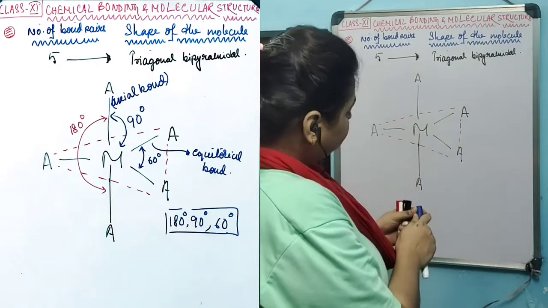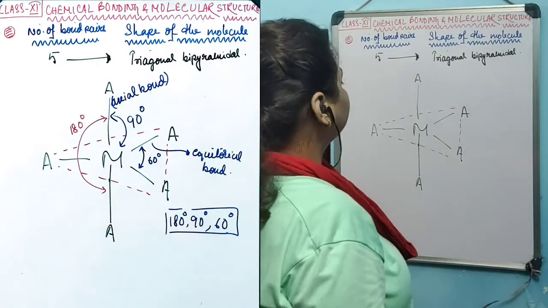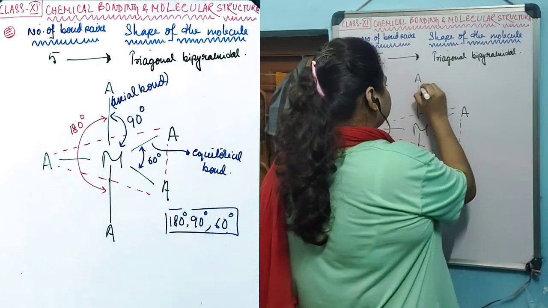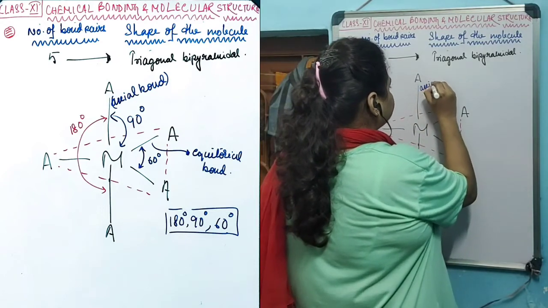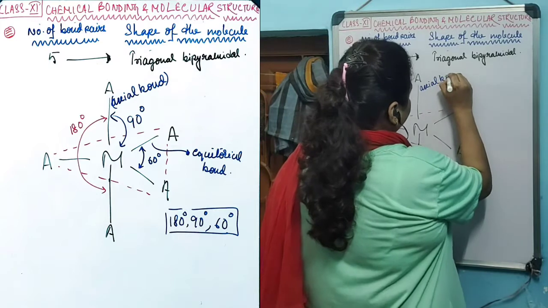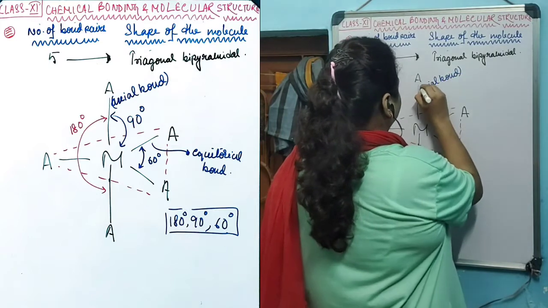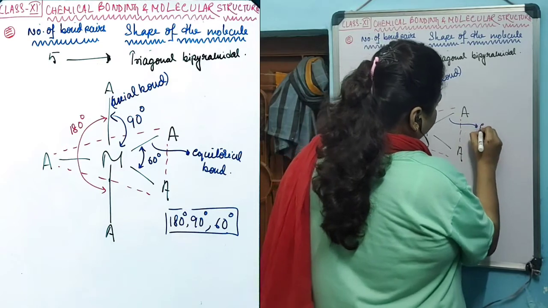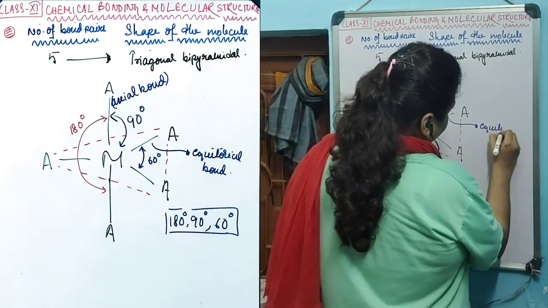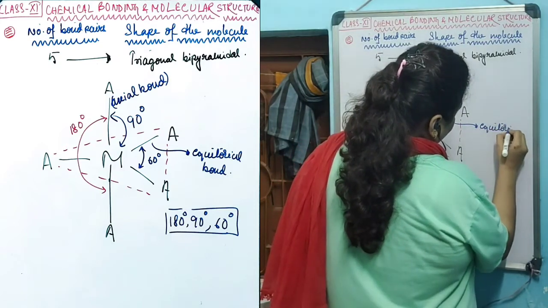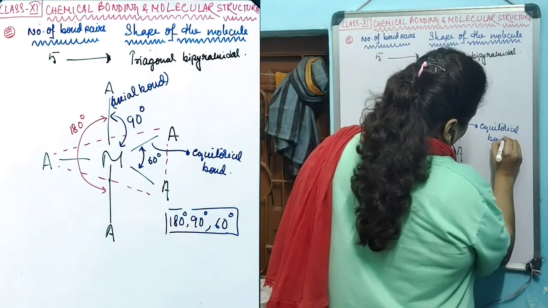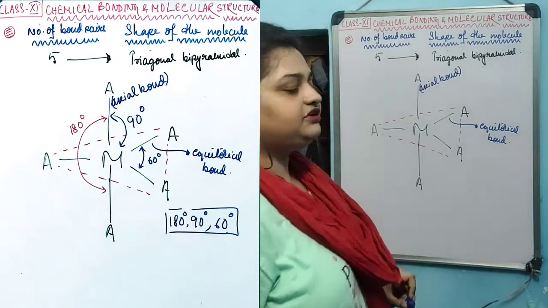Clearly, this structure creates 3 different angles. This bond is known as the axial bond, and these bonds are known as equatorial bonds. Why have these bonds been named differently?